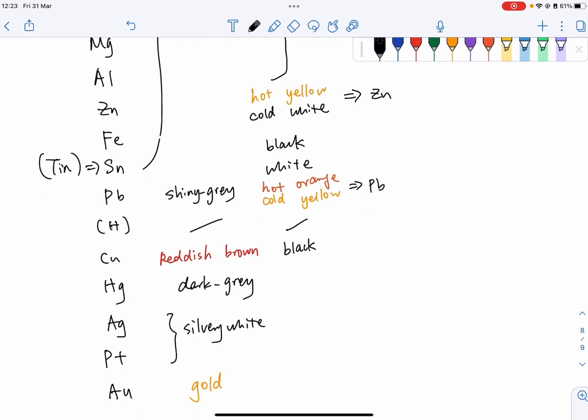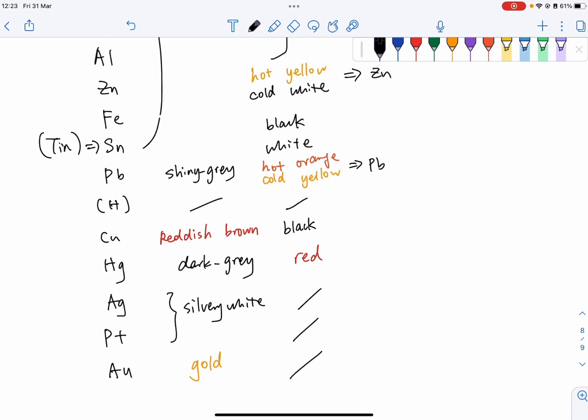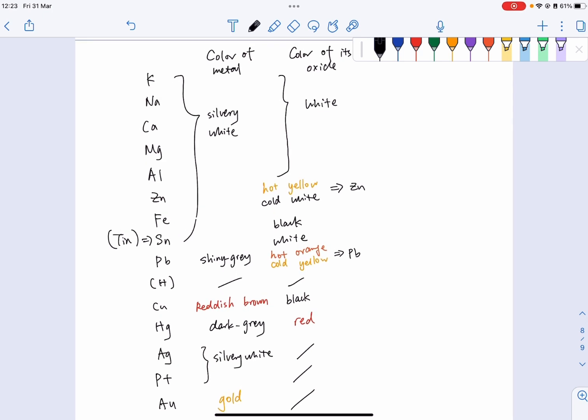And for mercury, mercury oxide should be red. And for silver, platinum, and gold, as they're very stable, they won't combust in air to form oxides, right? So you can take a screenshot. This will be the whole color table for the metals that we have already learned.